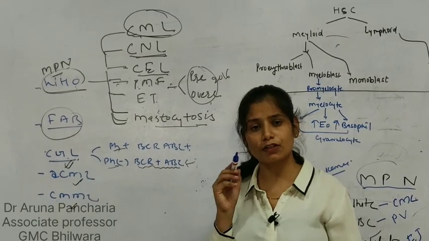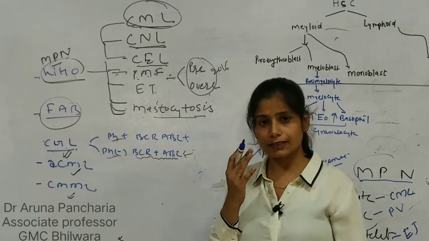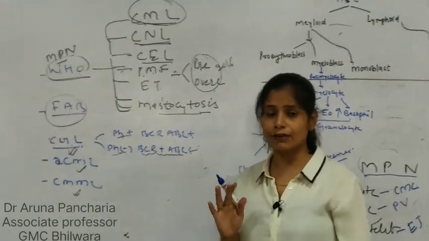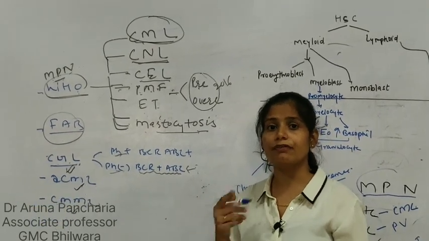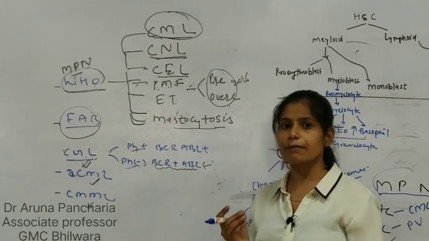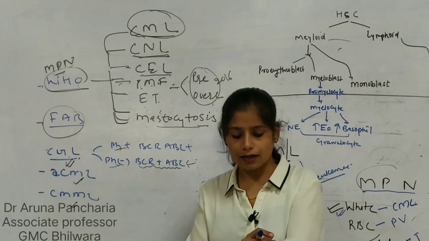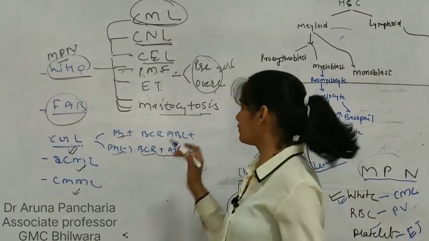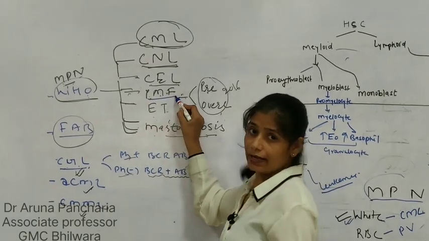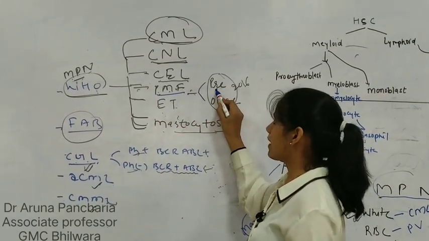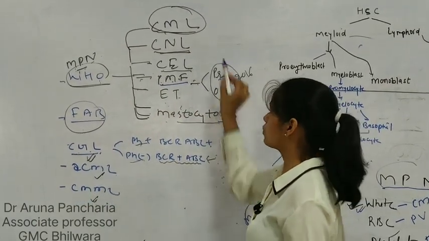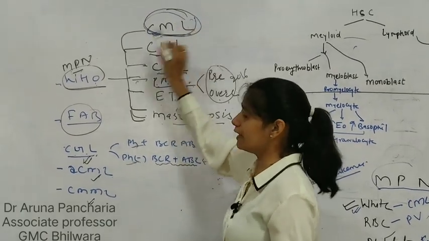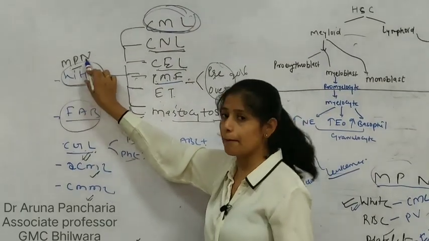The term mast cell disease was used in 2008 but has been deleted, and the word mastocytosis is used. In mastocytosis, there are cutaneous or systemic mast cell forms. And what new thing was added in 2016? Pre-fibrotic and overt fibrotic stage.